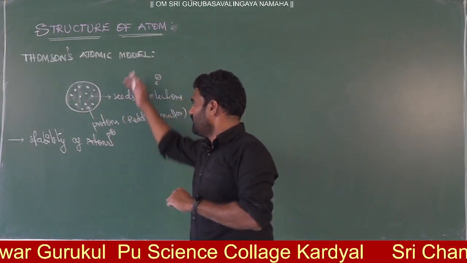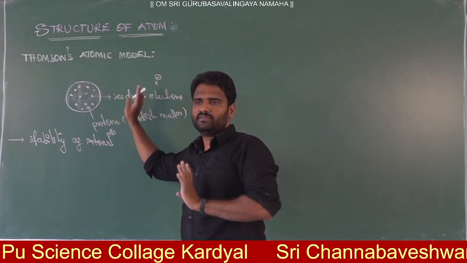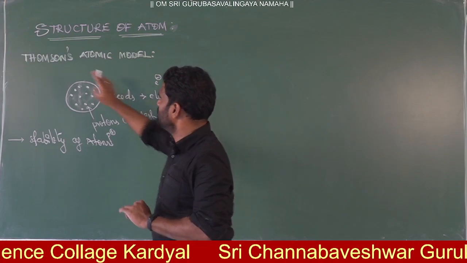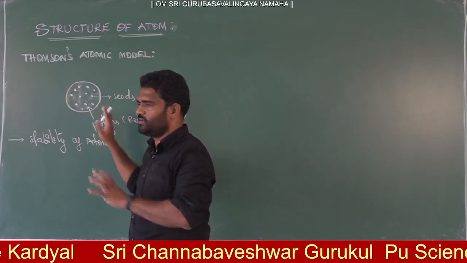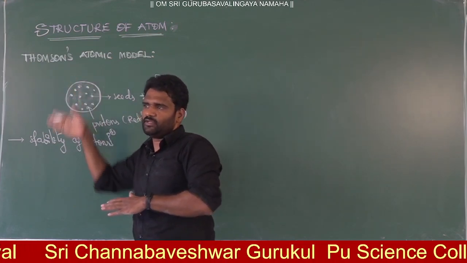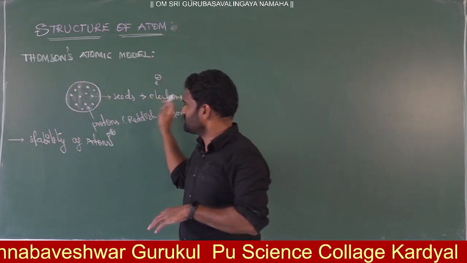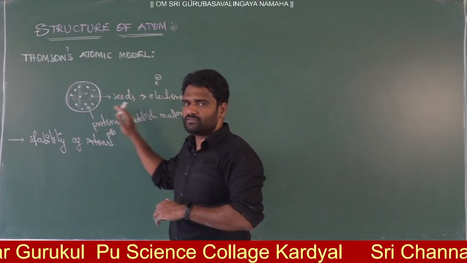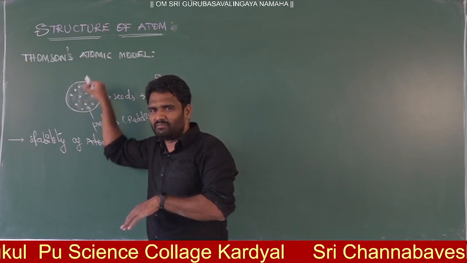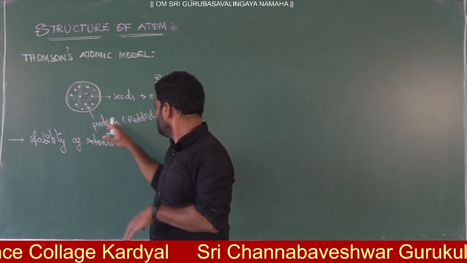Then how will these electrons and protons be stable in the atom? That is what he explained with the watermelon. In the watermelon, after cutting it into two parts, you can find reddish matter and seeds. The seeds are the electrons and the reddish matter is the protons. The electrons are embedded, merged in the positive reddish matter.